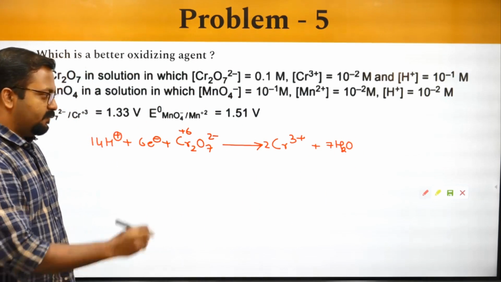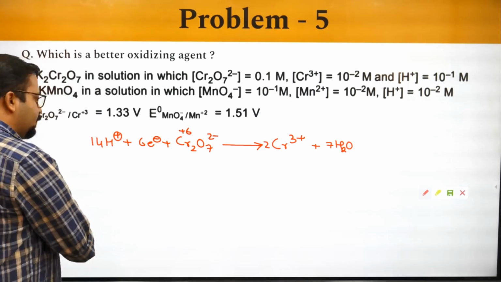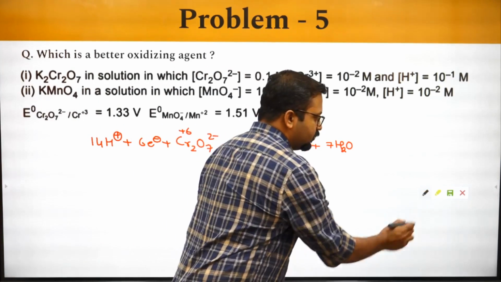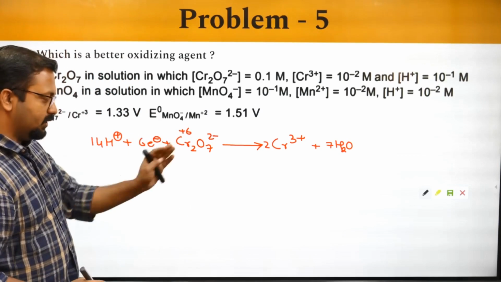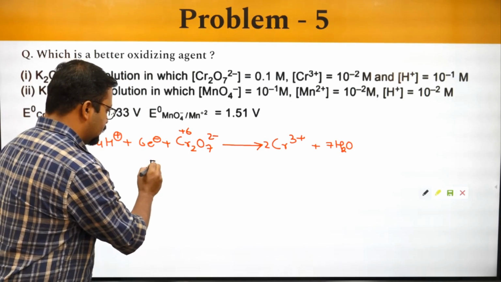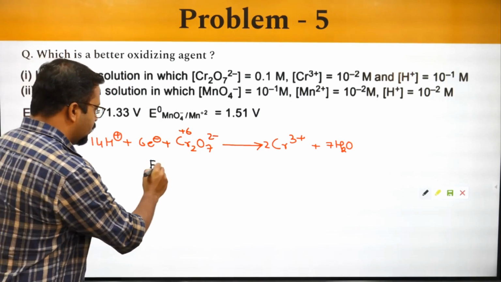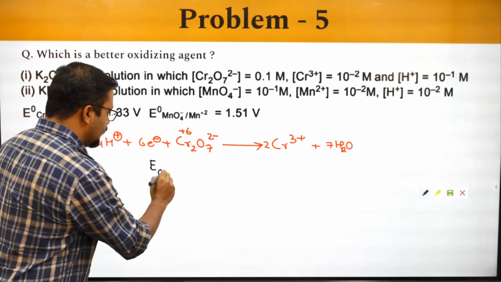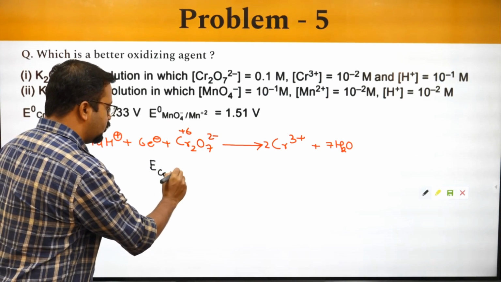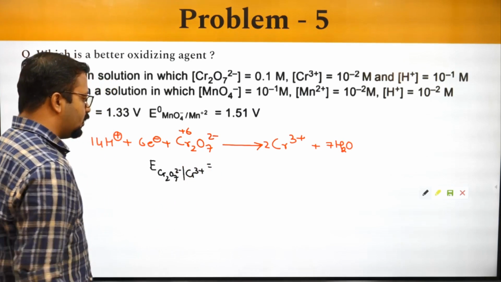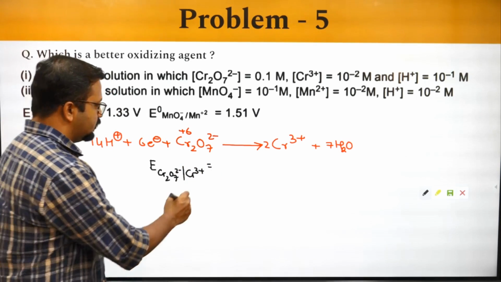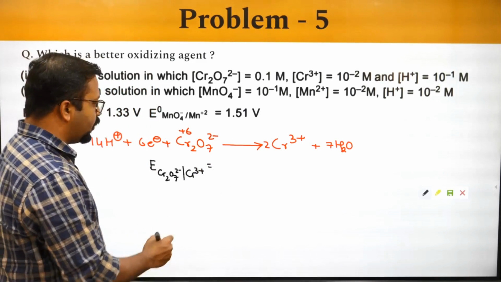Okay, very simple, very easily this can be written. So now I write what is the E cell for this. E for Cr2O7 2 minus changing into Cr3 plus